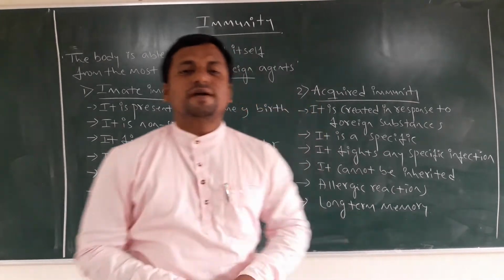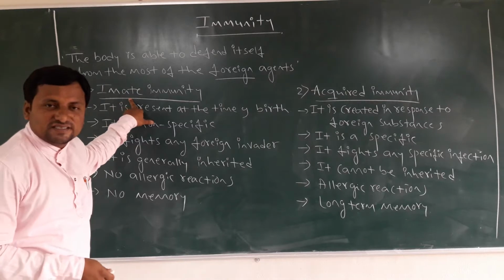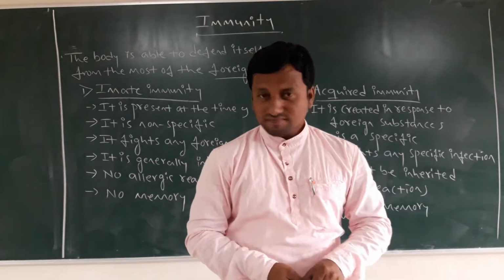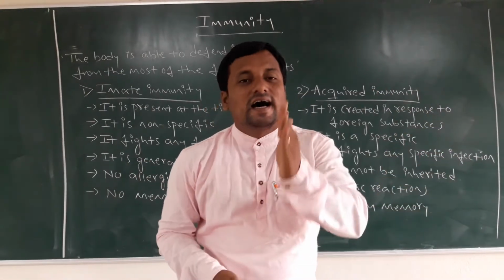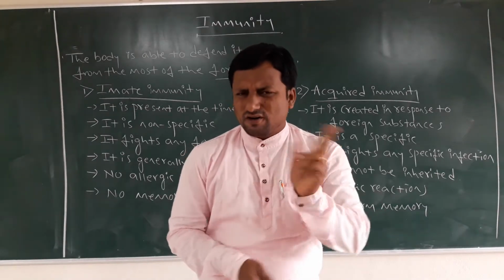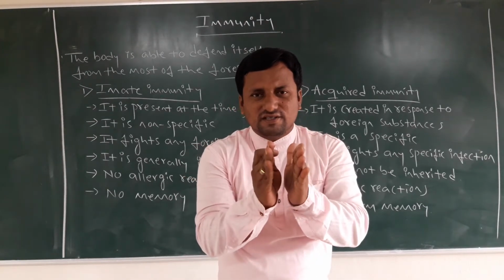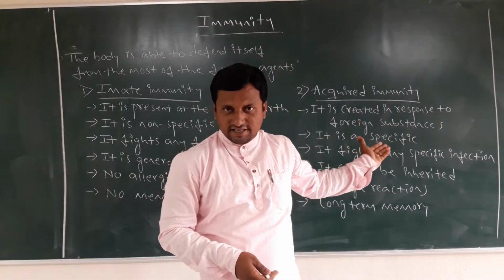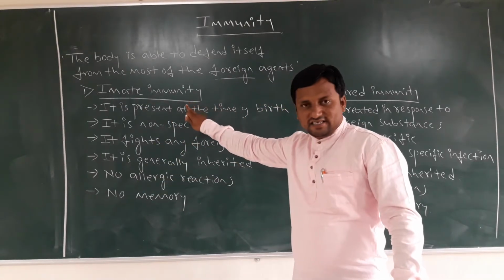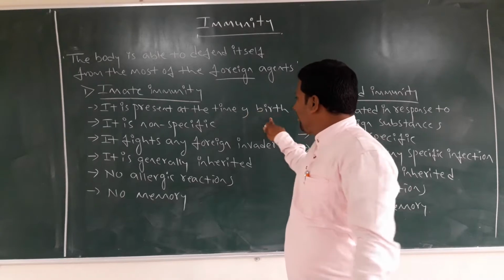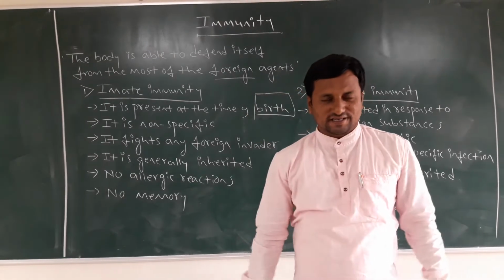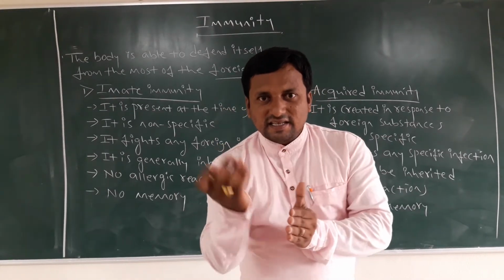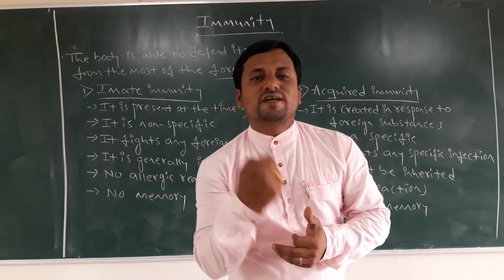Then in immunity there are two types. The first type is innate immunity and the second one is acquired immunity. Acquired immunity is also called adaptive immunity. We are going to discuss the meaning of innate immunity and the meaning of acquired immunity. See here, what is this innate? Innate is present at the time of birth. This word is very important. Innate means this type of immunity power comes by birth only.